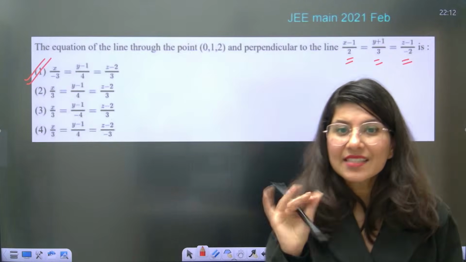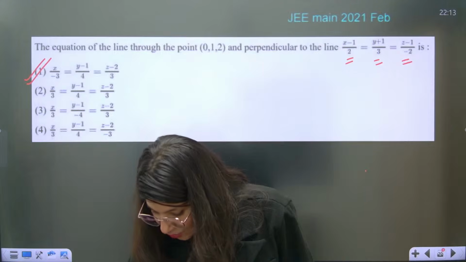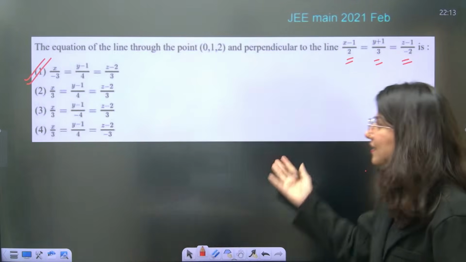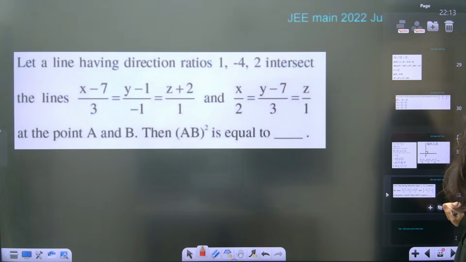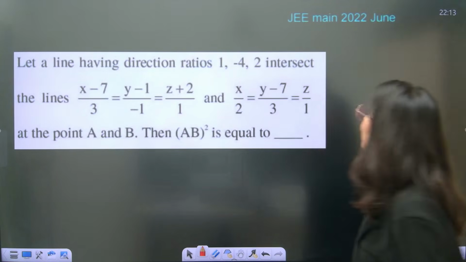Can you see, within 10 seconds we have actually declared the answer. Within 10 seconds, guys. And the first option was matching it clearly. Alright. Now this question, I will leave this up to you.